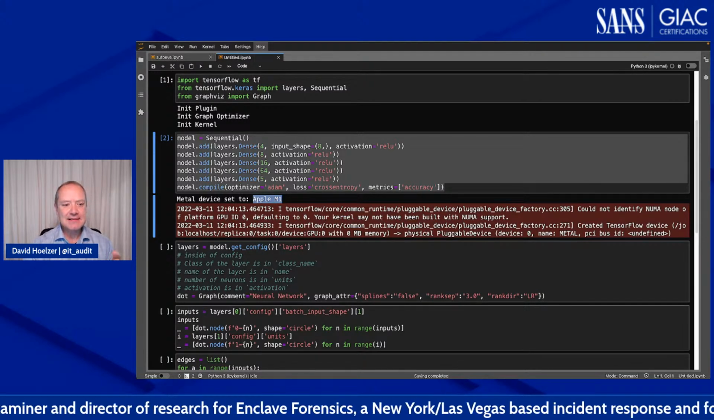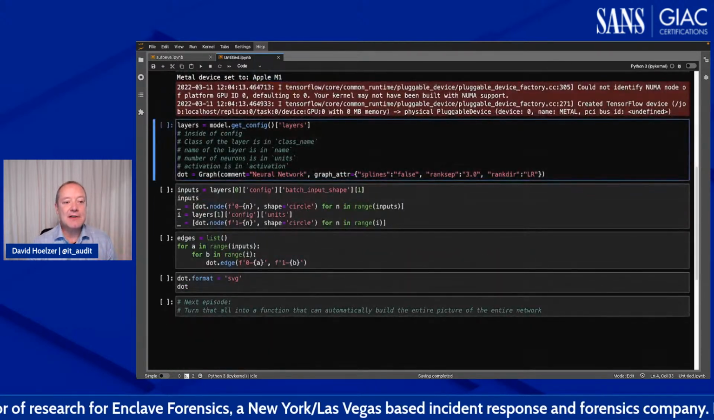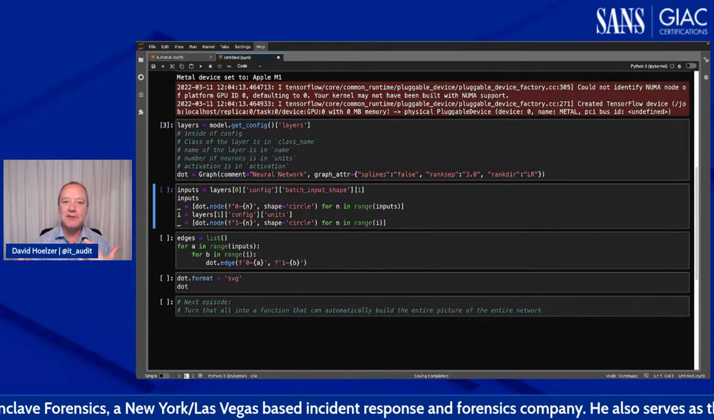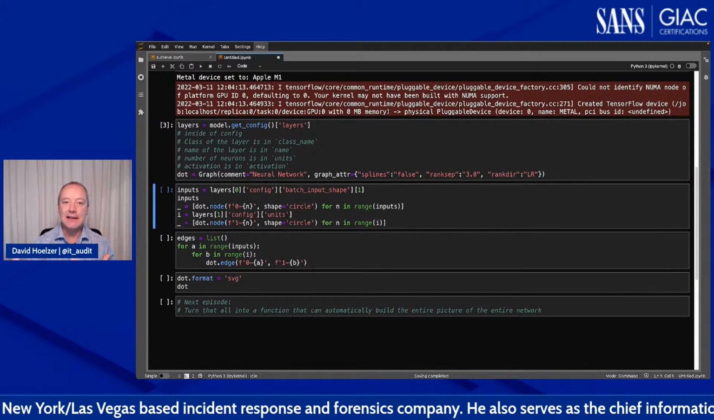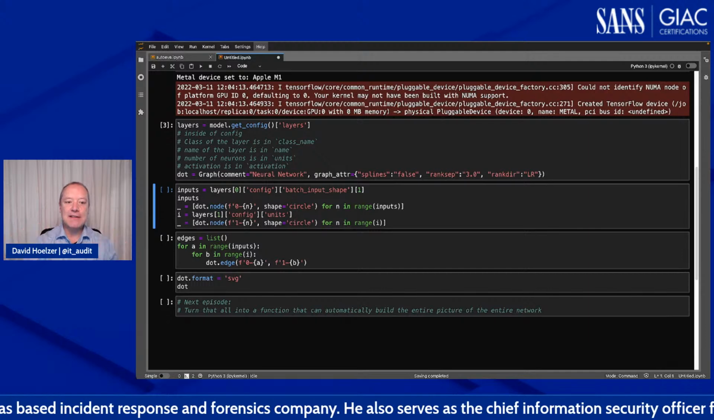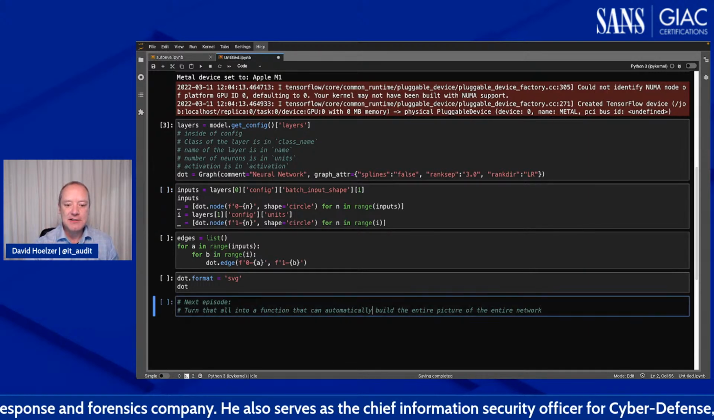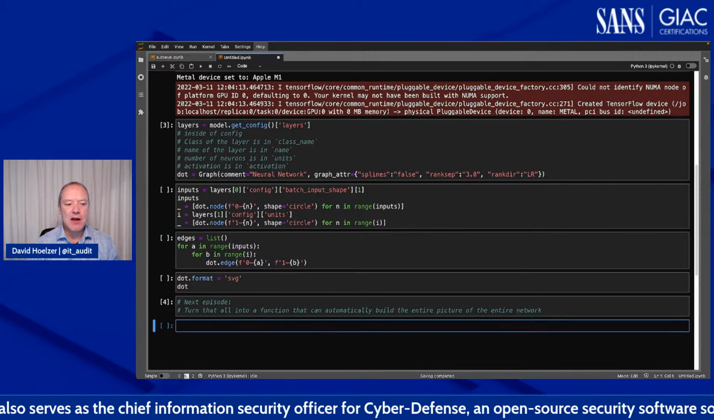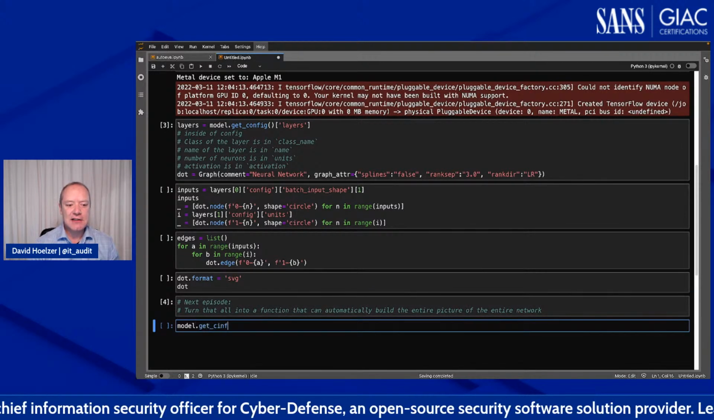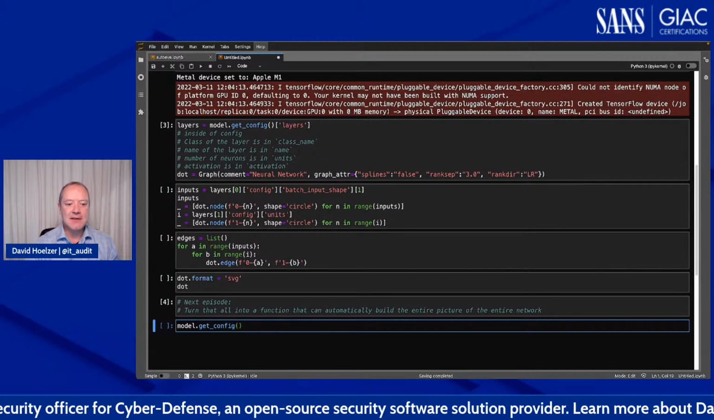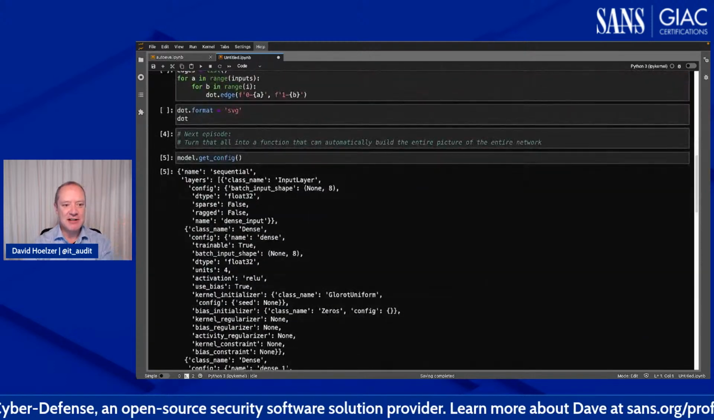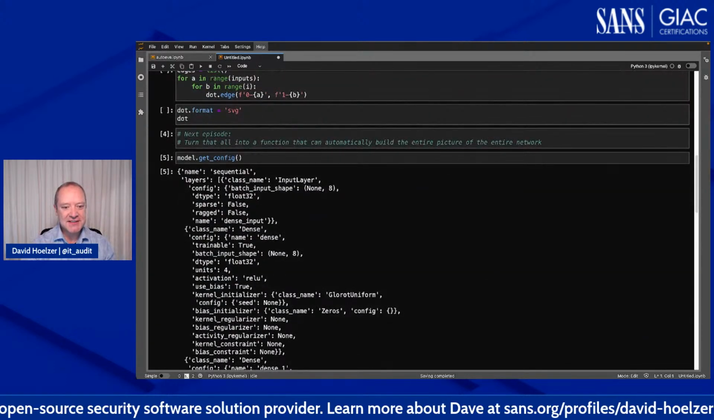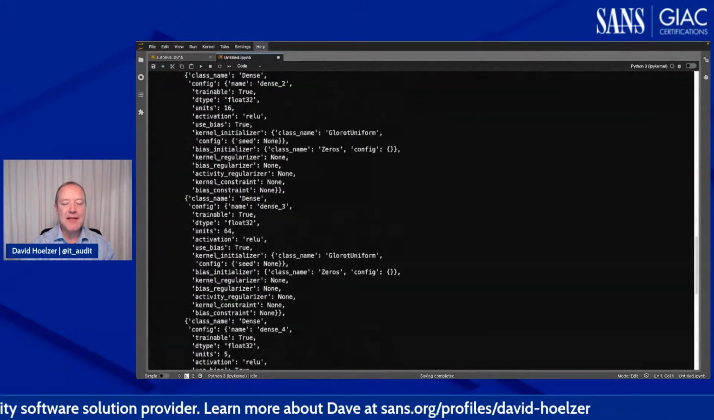Anyway, let's continue on here. So I've got the layers, and we talked about how in TensorFlow we've got this get config that we can use to get everything about the model. In fact, let me just come down here and look at what that looks like right now. So model.getConfig, just in case you didn't do that with me last time. It gives me this dictionary of all of the stuff that makes up that model.